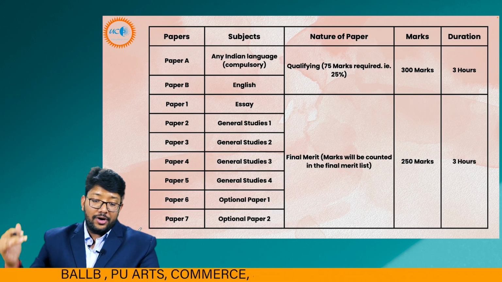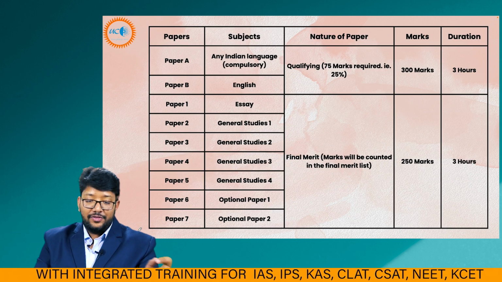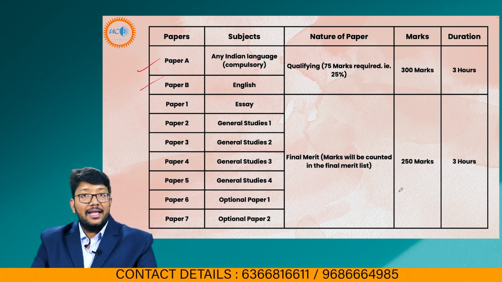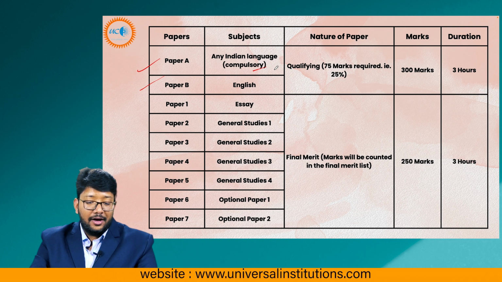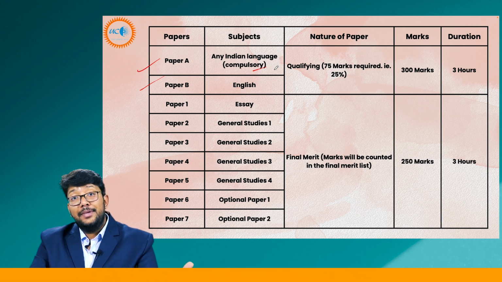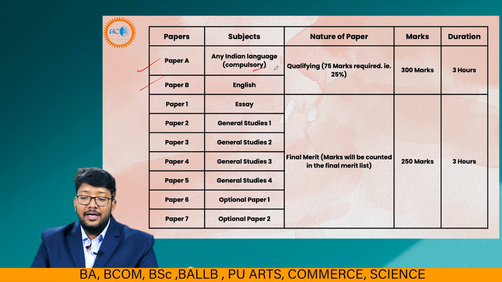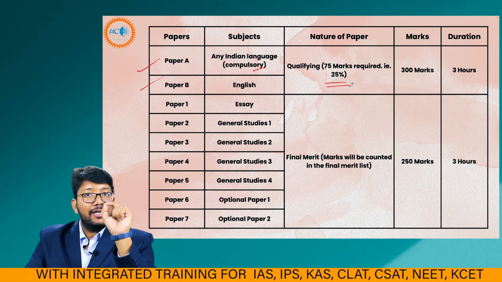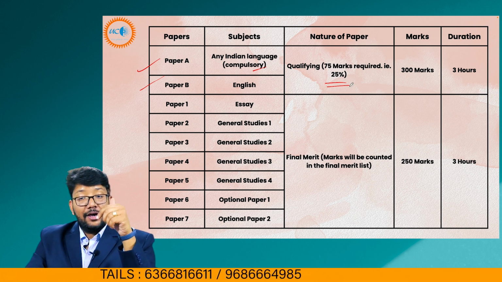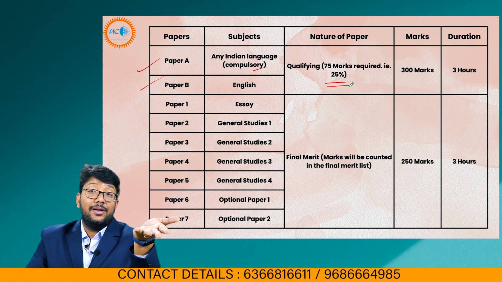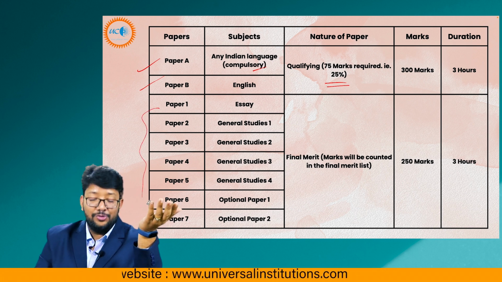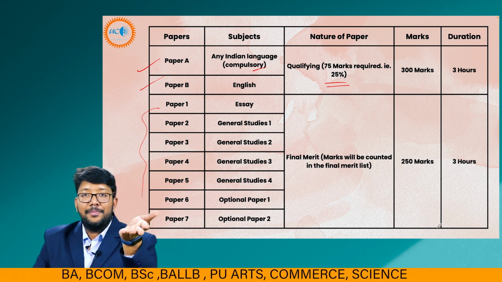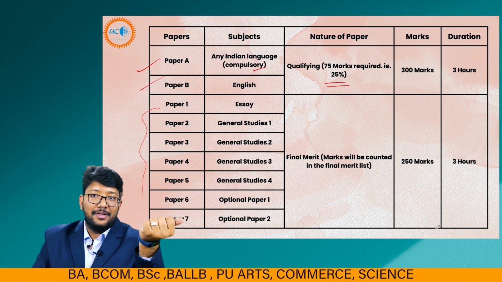These are more detailed descriptions of each paper. Paper A and B will be language papers. Any Indian language, like Hindi or Kannada, will be the first paper, and Paper B is compulsory for each of us. You have to qualify, getting 25% marks in language. Only then will you be qualified for paper 1, paper 2, paper 6, all these papers. So remember, language is very important. If you don't pass, your merit list won't be there.